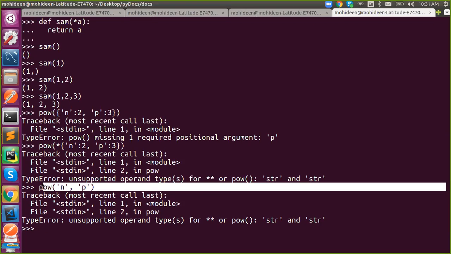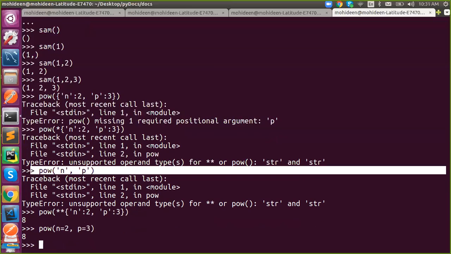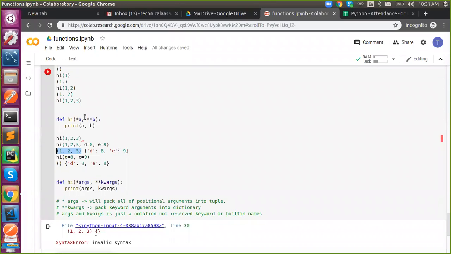Okay, so for a dictionary, what to do? We have to use double star. Now it will send not the keys alone, but the key along with the value. It will send something like that. So this will be translated into n equal to 2, p equal to 3 when you unpack. So we are using the same thing in a function definition, double star.